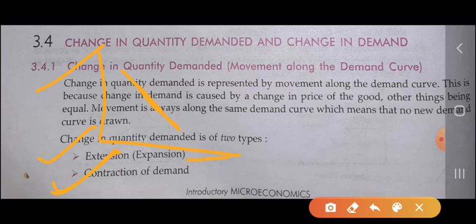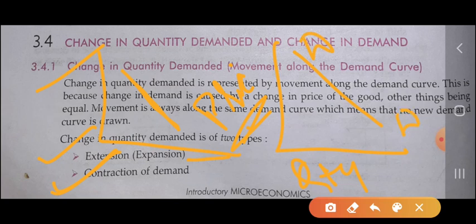Whatever demand curve we have, it is our demand curve D1, or we can take another name also. Yes, it is quantity, it is price. In that case, there is the same demand curve, that is DD.